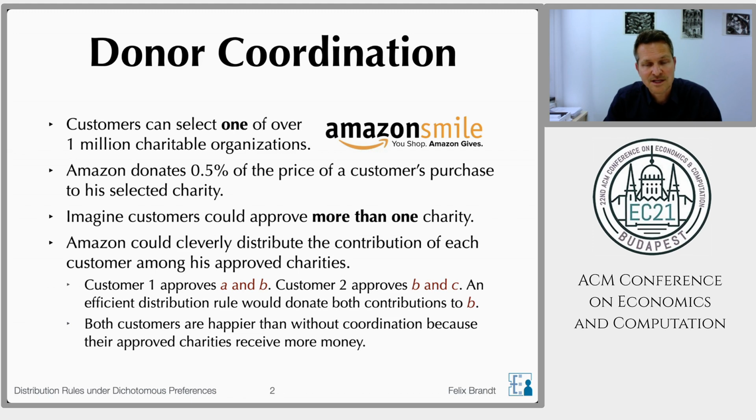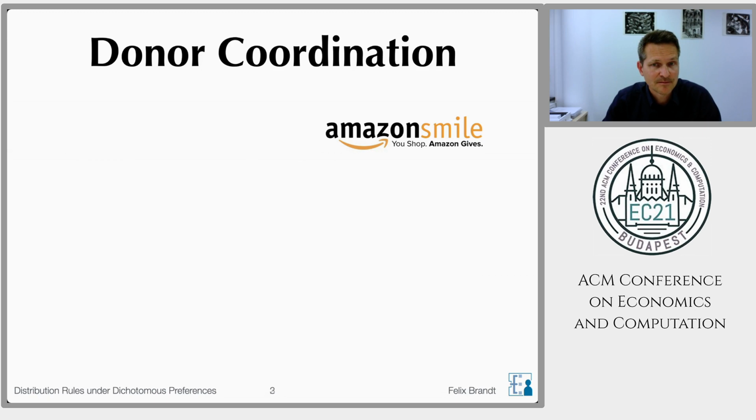So Amazon Smile is just one example where this could be helpful. The Italian revenue agency's Cinque per Mille program is another example. This program allows citizens to divert 0.5% of their income tax to a non-profit organization of their choice. Other examples include classic charity matching programs, such as those that are offered by big companies, for example, Microsoft or Apple. So it seems obvious that coordination can be beneficial, but that leaves the problem of which distribution rule should actually be used. And our paper is concerned with the axiomatic study of distribution rules.